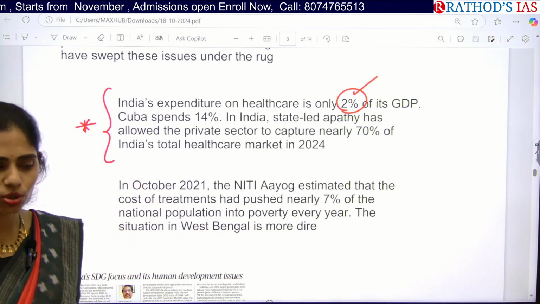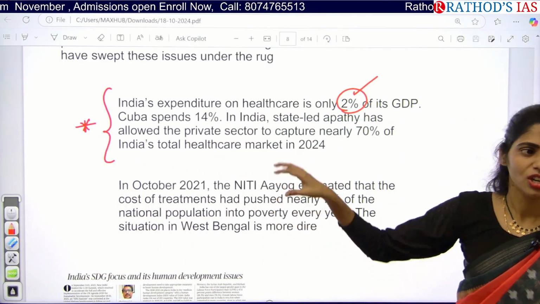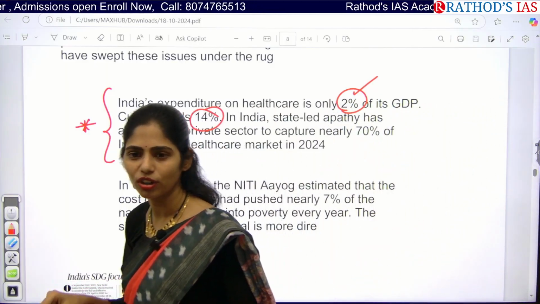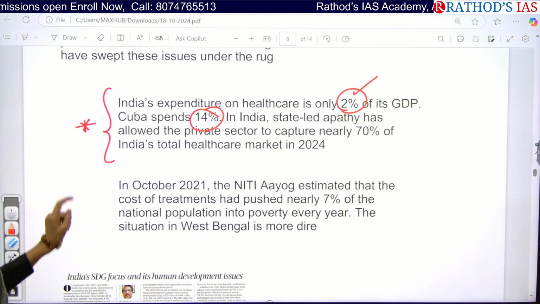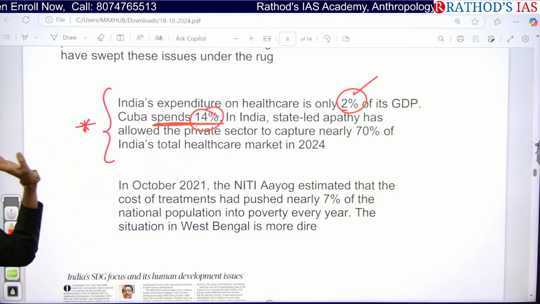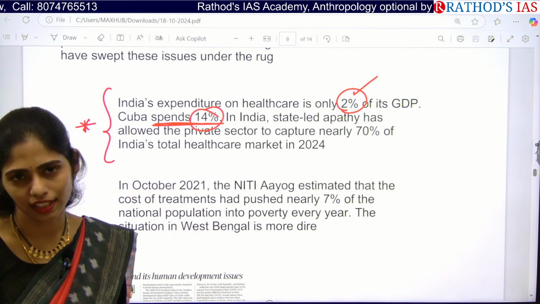And do you know, whichever country wants doctors, Cuba supplies the doctors. In that country they have a large number of doctors. They are spending 14% of GDP on healthcare. So we have to learn from such countries, and we have to invest more in healthcare expenditure.